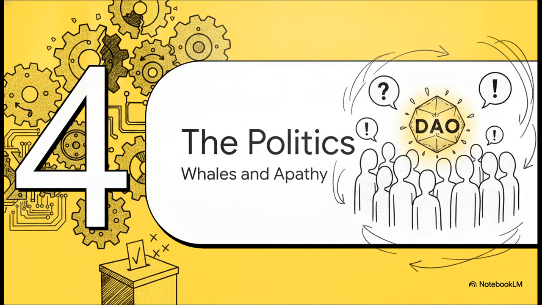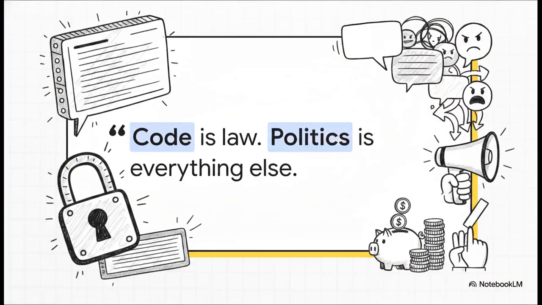Which perfectly sets up Section 4, the politics, whales and apathy. We're leaving the pure mathematics behind now, because the second you inject actual human beings into these systems, you inevitably get messy politics. There's a famous saying in the crypto space, code is law, but the reality, politics is everything else. See, the smart contracts will flawlessly execute whatever they're told to do, but deciding what to tell them relies completely on the human social layer.